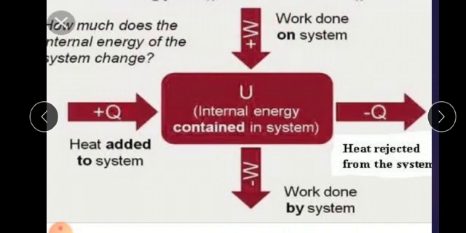At the same time, work is done by the system. The ice cube starts to melt, or the cycle pump releases the gas. Suppose you are blowing a balloon, automatically the gas molecules are moving inside the balloon. Automatically the internal energy will increase. Afterwards, if you are releasing the air, the balloon is a system. It releases the gas. It means work is done by the system. So automatically it is minus W. Minus W means heat is released from the system. So minus Q. Plus W, again plus Q; again minus W, it is minus Q.